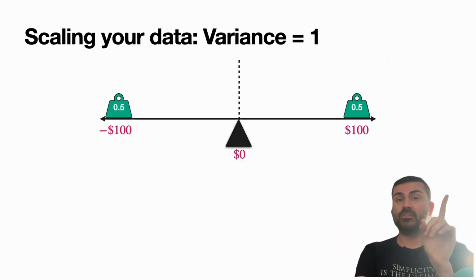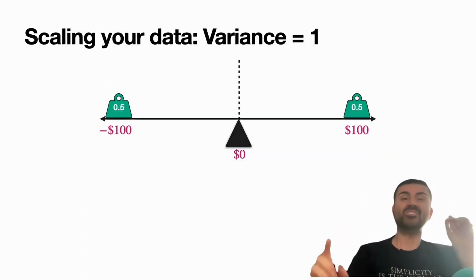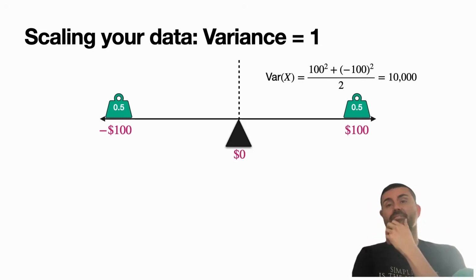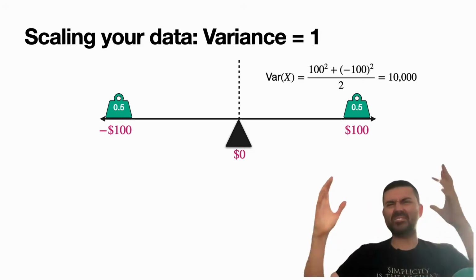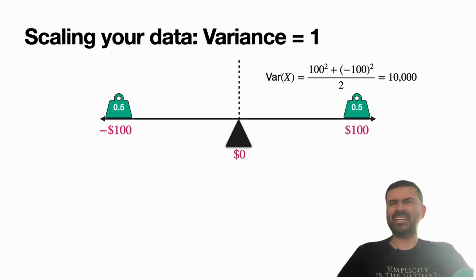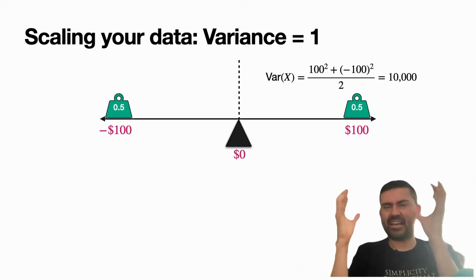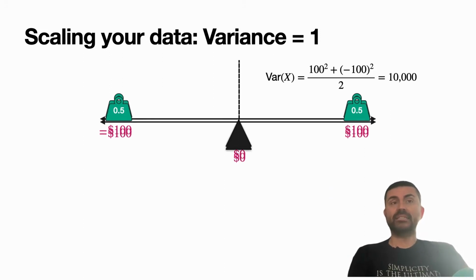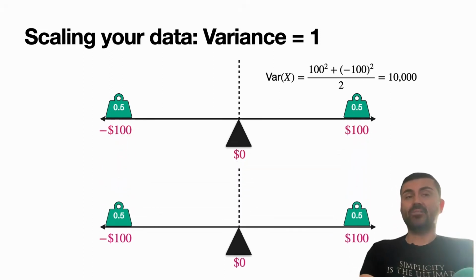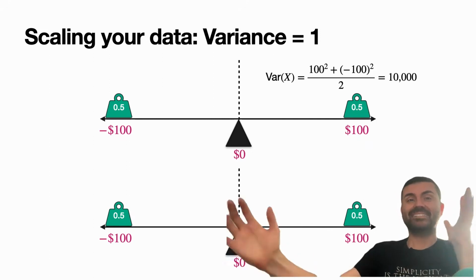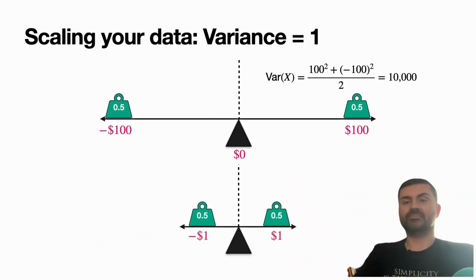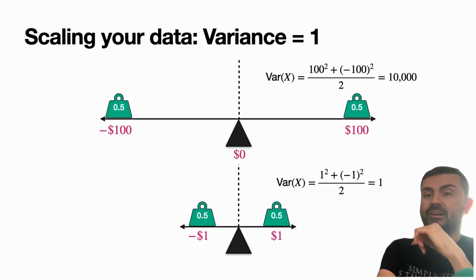And one more thing we want to do, remember I told you to center your data, you also want to scale your data. Take a look at this. The first game has a variance of 10,000, and that's actually too big to handle. We can actually scale our data and have a smaller variable and still keep all the information. So what we would do is take the data and now scale it so that it has a variance of 1. So we bring it all down to the center. The second game, if you remember, has a variance of 1.